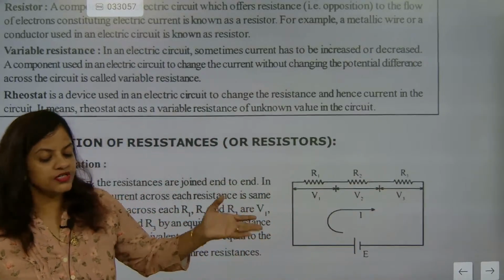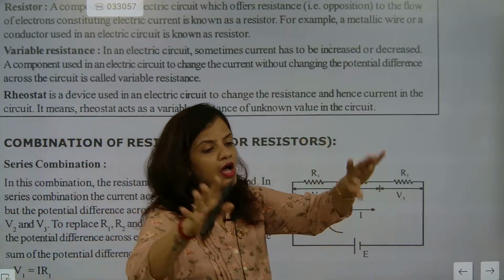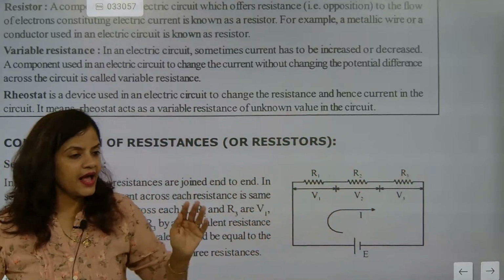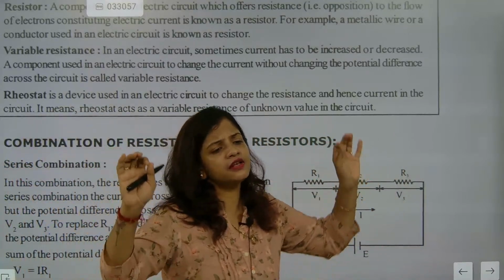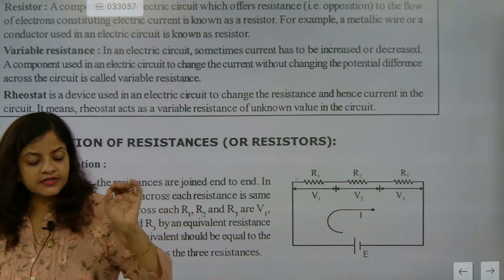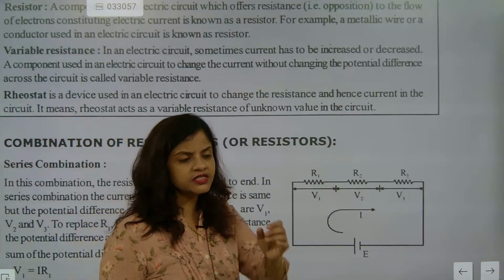Okay, children, one question I am asking from all of you. How you are answering, I don't know, but answer it. Why are we adding resistors in a circuit? What is the need of adding?